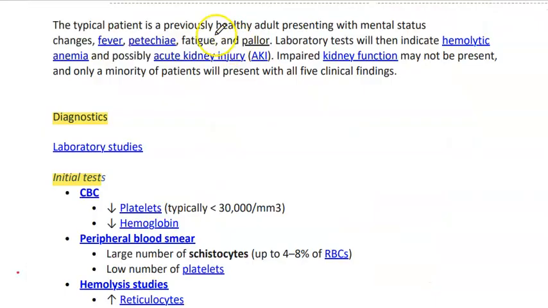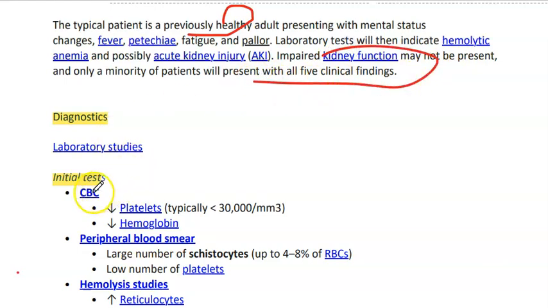Remember that typically the presenting patient will be a previously healthy adult with mental status changes, fever, petechiae, fatigue, and pallor. Labs will indicate hemolytic anemia and possibly AKI. Impaired kidney function may not be present, and only a minority of patients will present with all 5 clinical findings.